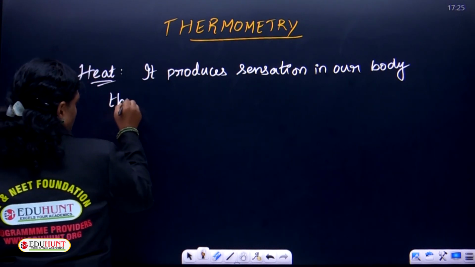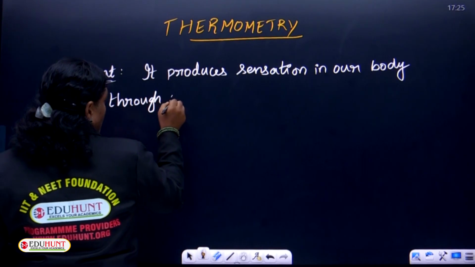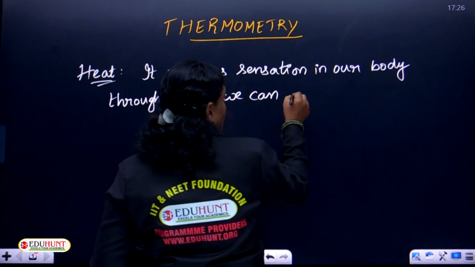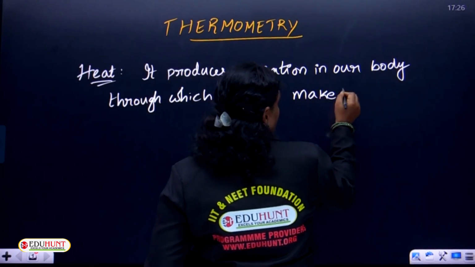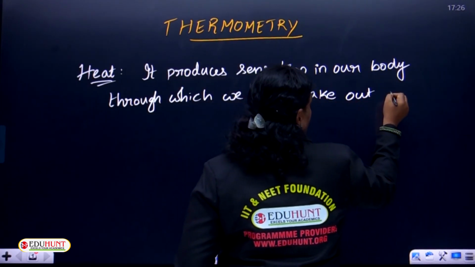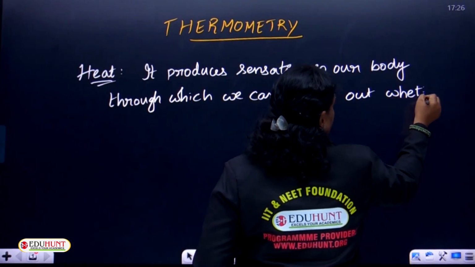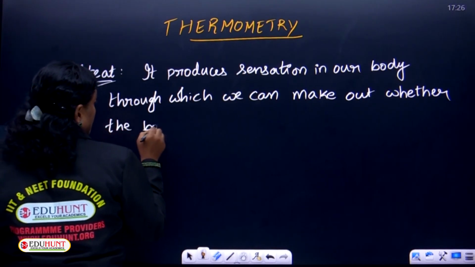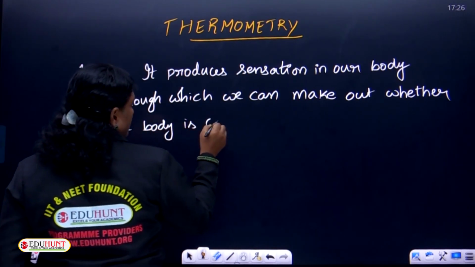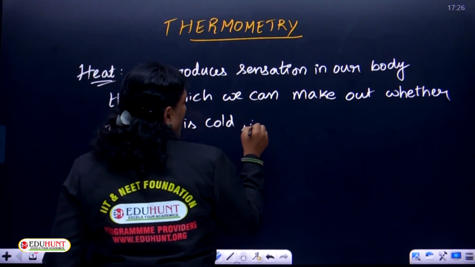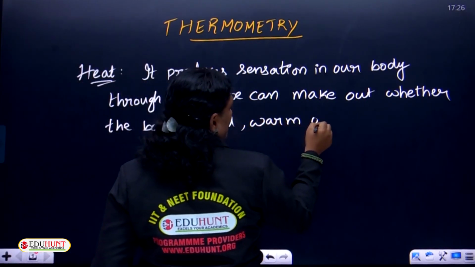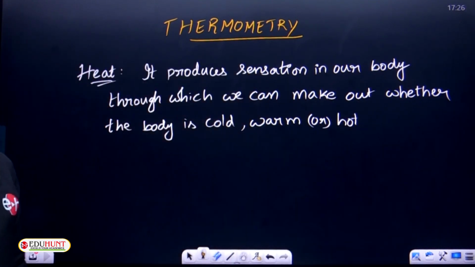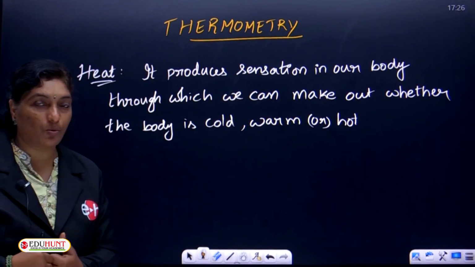So, what is heat? It produces sensation in our body.